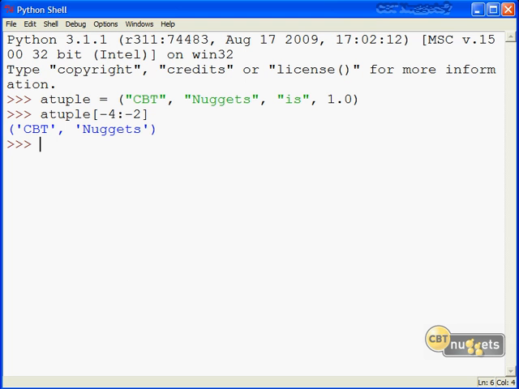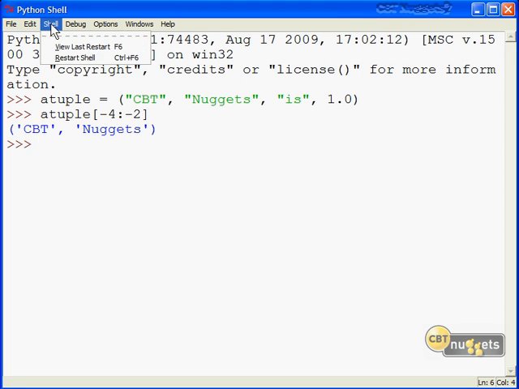Before we get started with looking at tuples in practice, as you see here, I've opened up the Python shell. I'm going to give you a really neat workaround to a problem that many Python programmers, myself included, find annoying with the IDLE environment, and that is there's not a clear screen functionality built in. So you can wind up with quite a bit of clutter on your screen and just want to, like I do oftentimes, start with a blank slate.